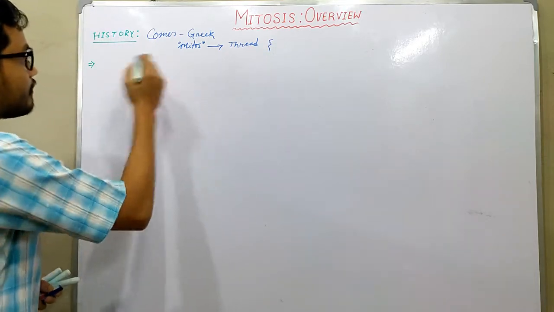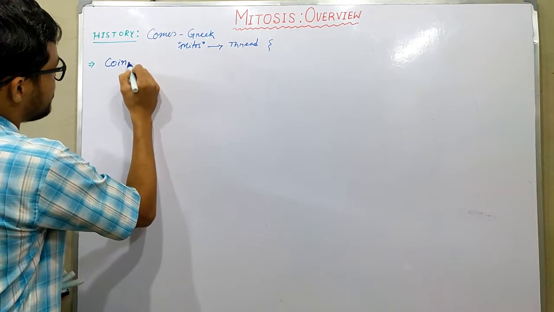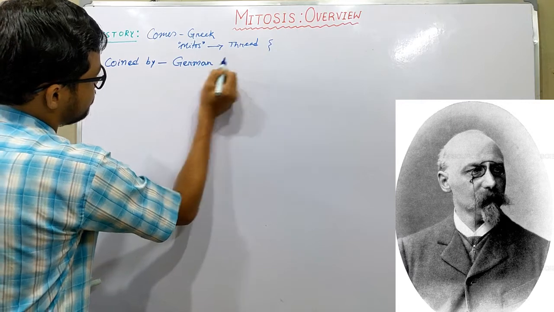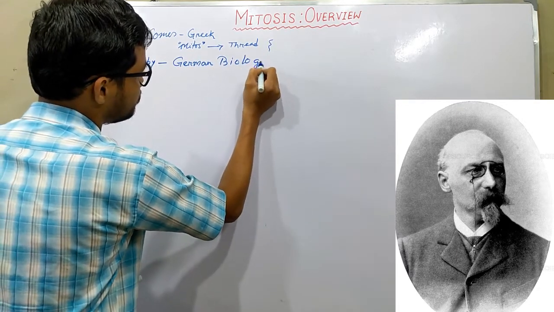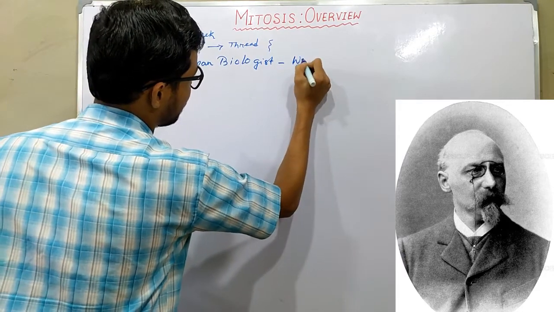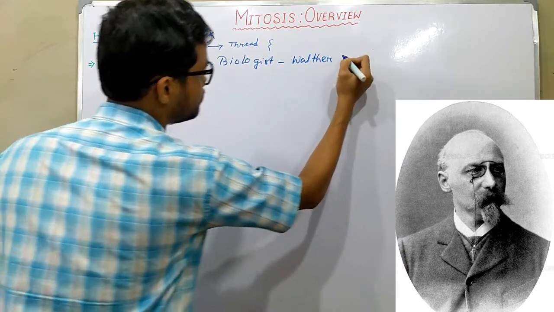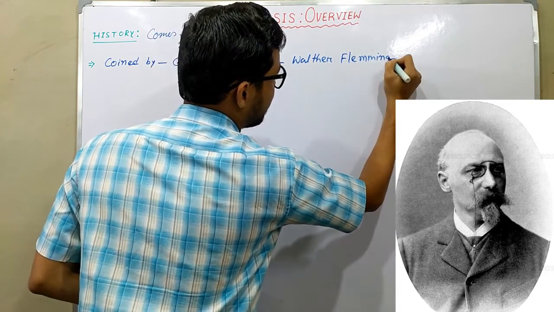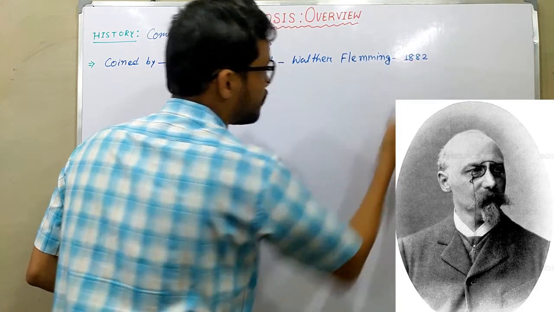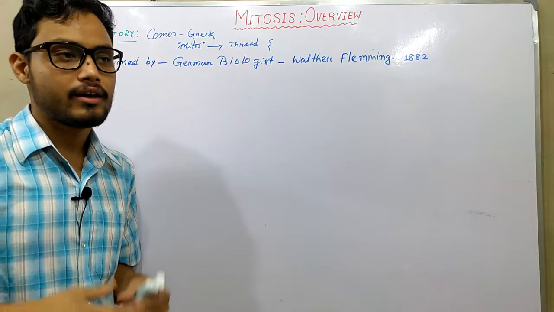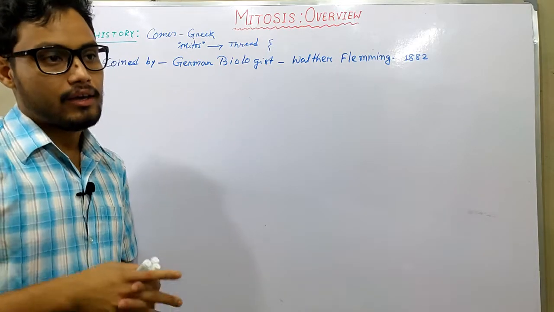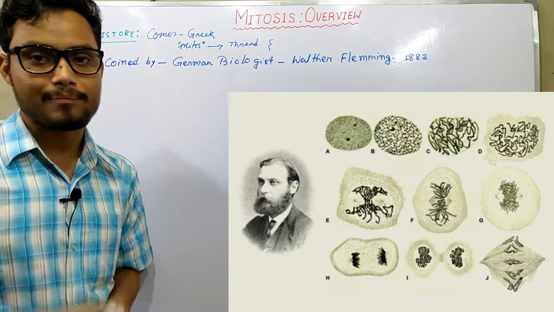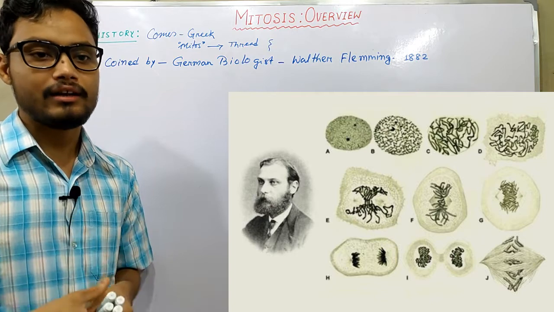The term mitosis was coined by the German biologist Walther Fleming in 1882. Walther Fleming first described mitosis. He also described a thread-like structure that mysteriously appears just before a cell divides into two.